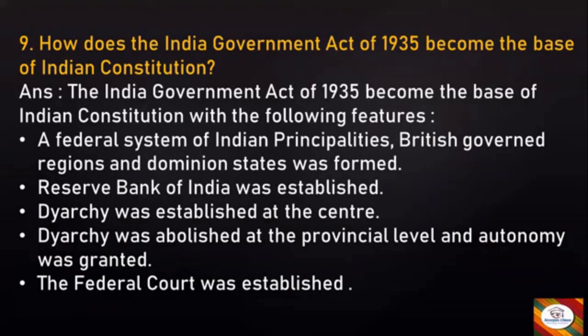Diarchy was established at the center. Diarchy was abolished at the provincial level and autonomy was granted. The federal court was established.